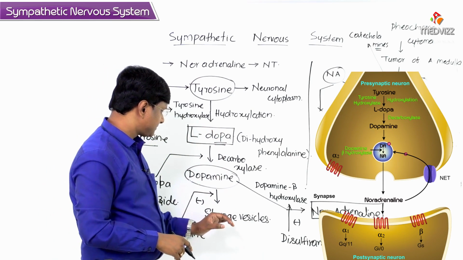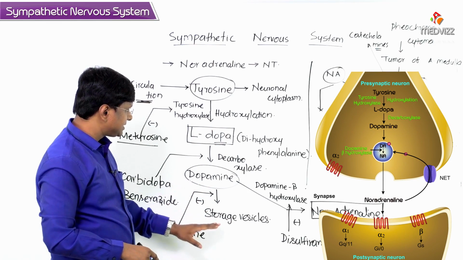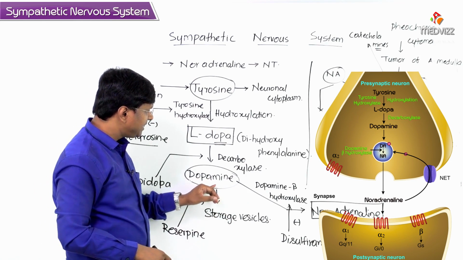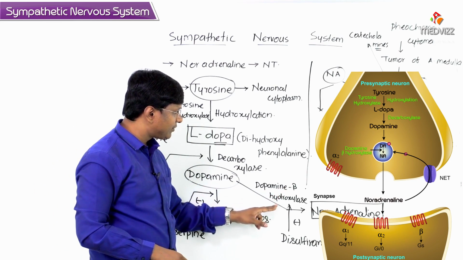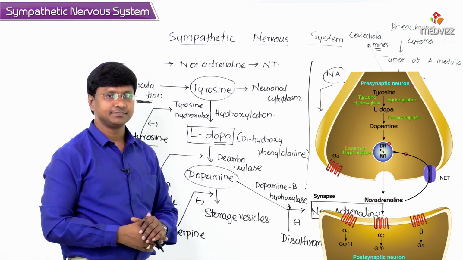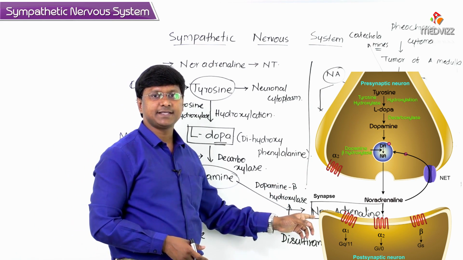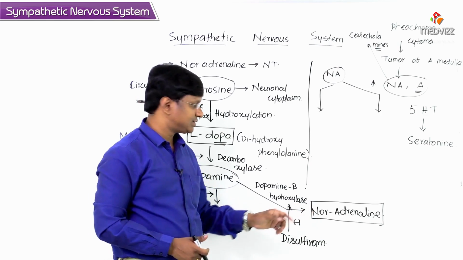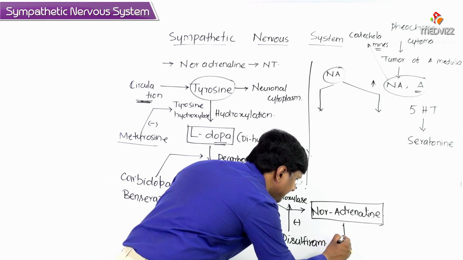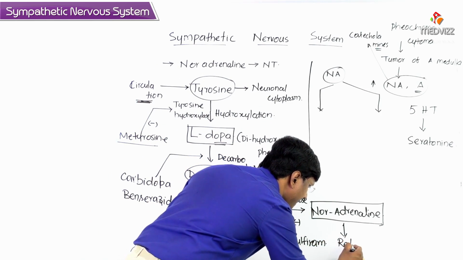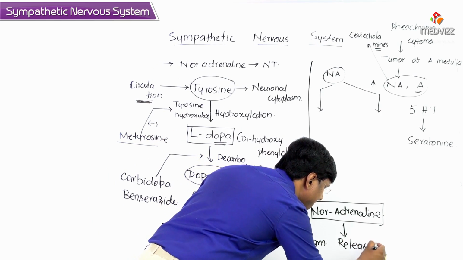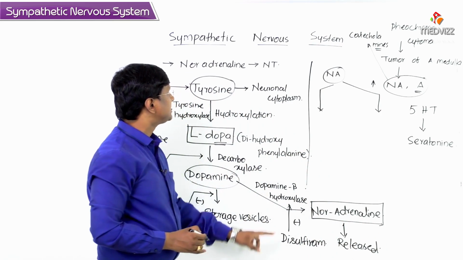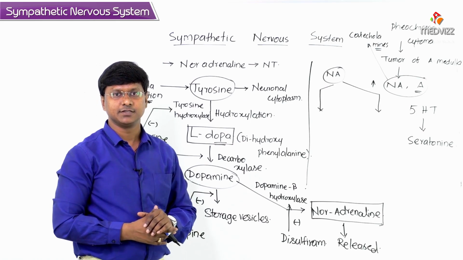Now what will happen in the storage vesicles? The dopamine, in the presence of dopamine beta hydroxylase, is converted into noradrenaline. Whenever the sympathetic neuron receives the stimulus, this noradrenaline is released from the nerve terminal.